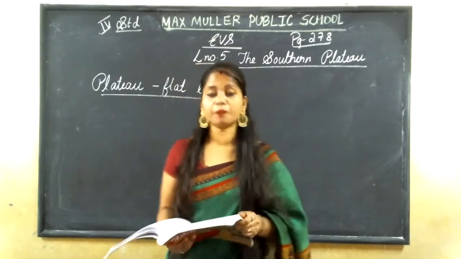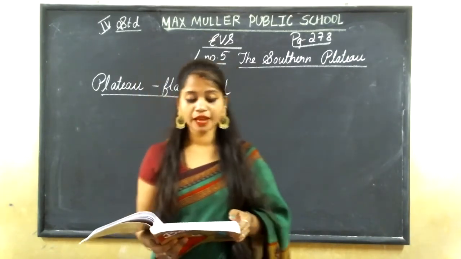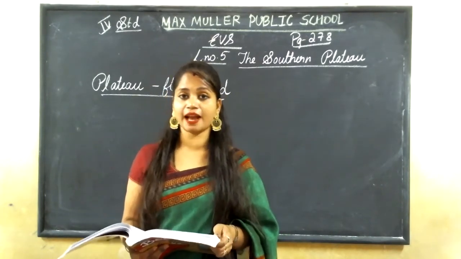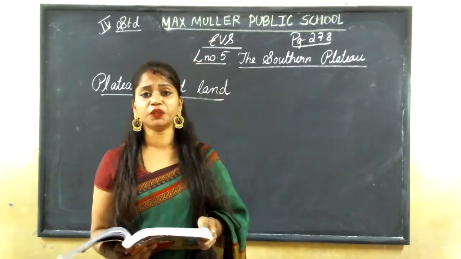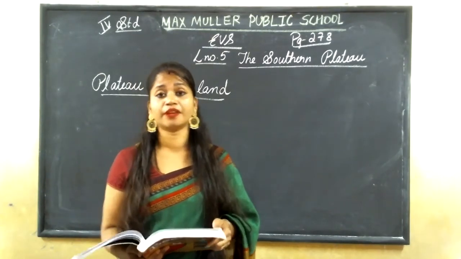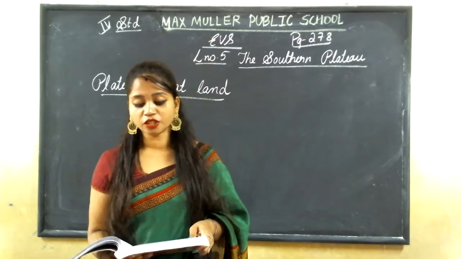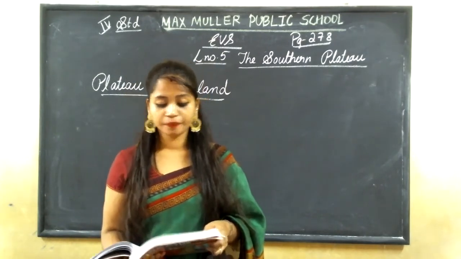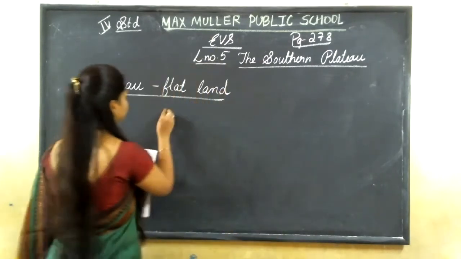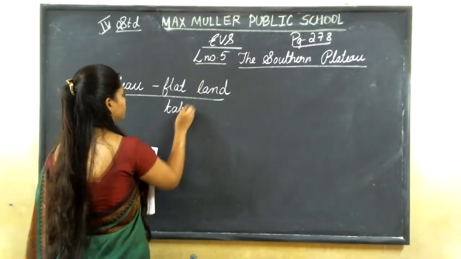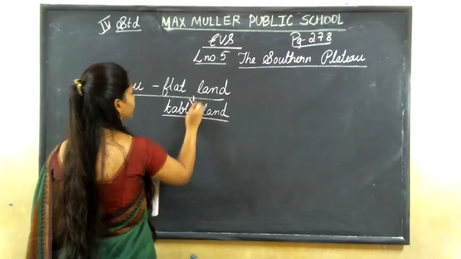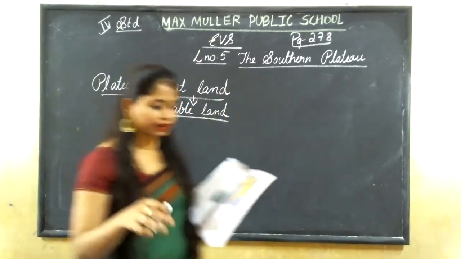See now, the plateau region. We have read that a plateau is a raised and relatively flat land. We all know plateau means a flat land, and it is raised. It is also called the tableland. Tableland is nothing but the flat land itself. It is very flat.